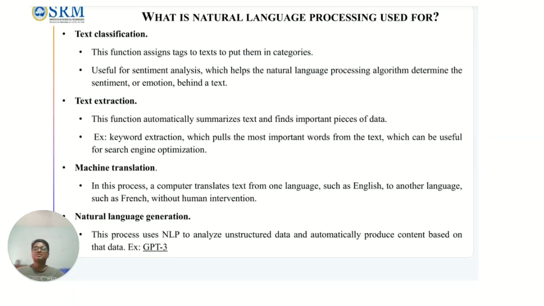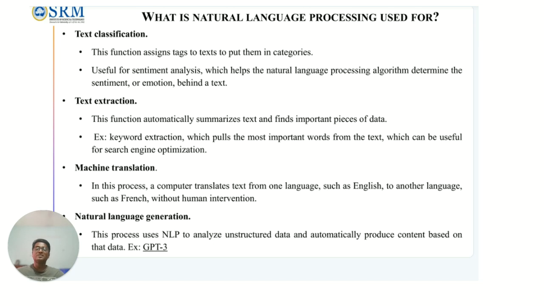We have been saying what NLP is, but where is it used? It is predominantly used in text classification, text extraction, machine translation, and natural language generation. Text classification is the task of assigning text to categories. Text extraction automatically summarizes the text; it will look at the text and find the important pieces of data.